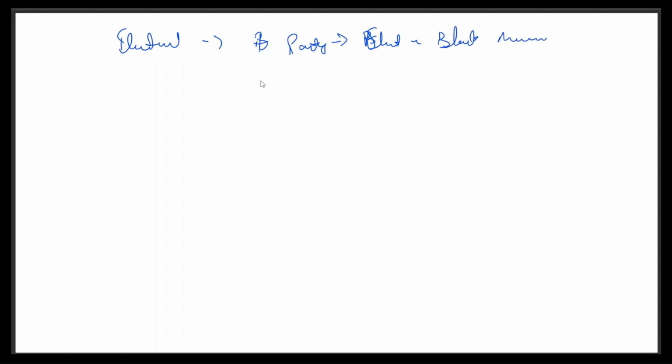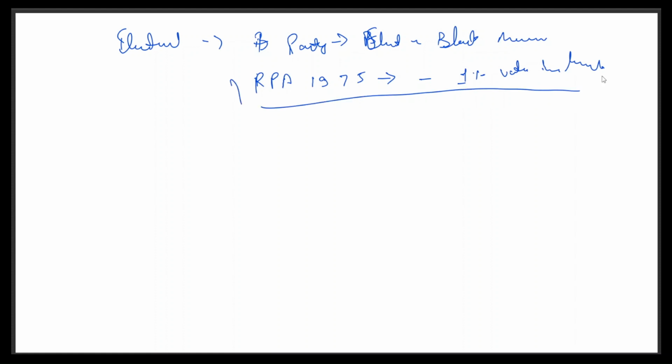But you can't, because according to the Representation of the People Act, 1951, only a political party which has secured 1% of the vote in Lok Sabha elections can get funding from the electoral bonds.